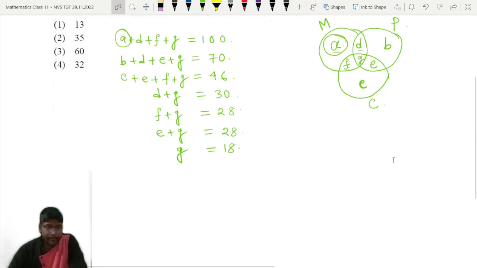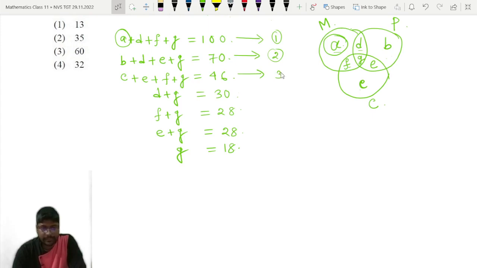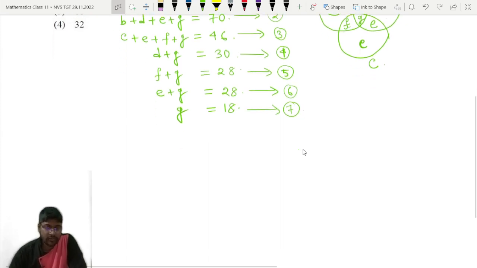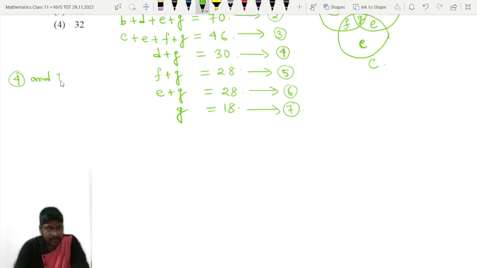So how to find? Okay, G is 18. So from here, this is equation 1, this is 2, this is 3, this is 4, this is 5, this is 6, and this is 7. Seventh equation. Now from 4 and 7, what will we get? Can't we get the value of D? If we put the value of G, we will get the value of D. D will be equal to 12, because 12 plus 18 is equal to 30.